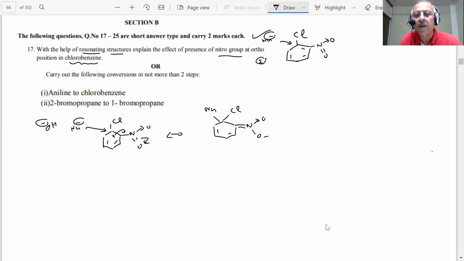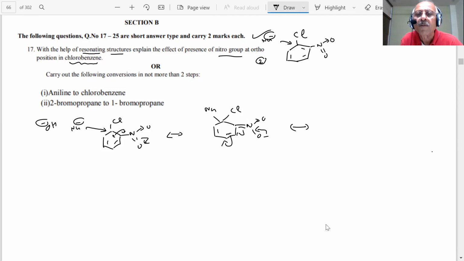Now, what is going to happen? This will go back. And students, because one arrow, you have been told about the arrow. Because it's a 2 mark question, I have to be careful.